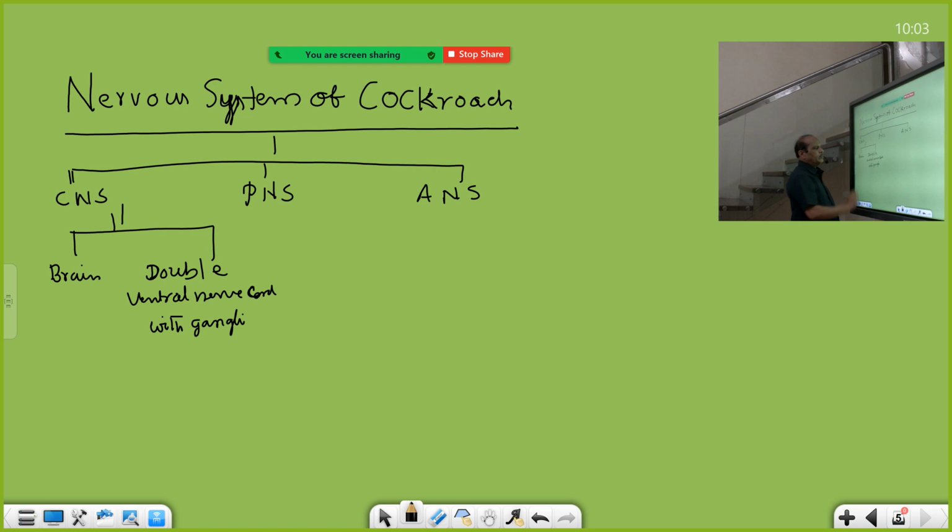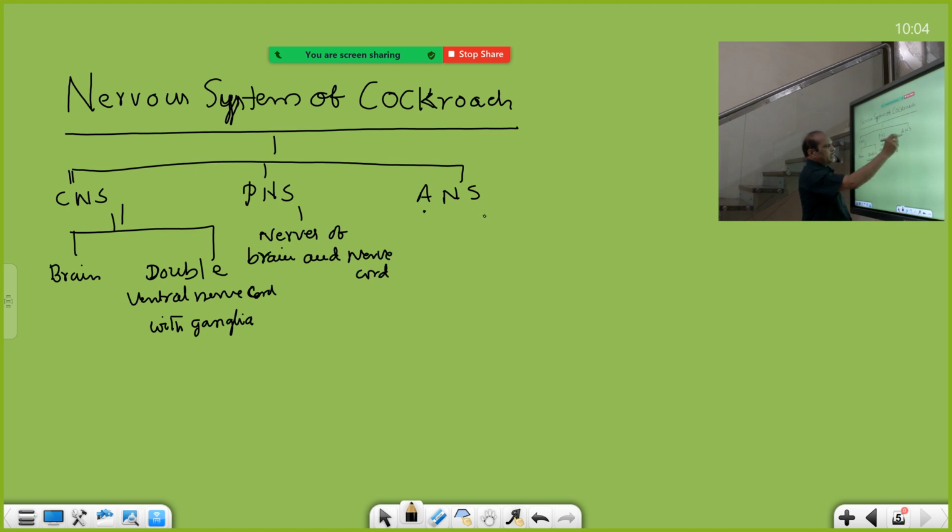I will draw that diagram also, you can see. PNS means nerves coming from the brain and nerve cord. Both come under the PNS.